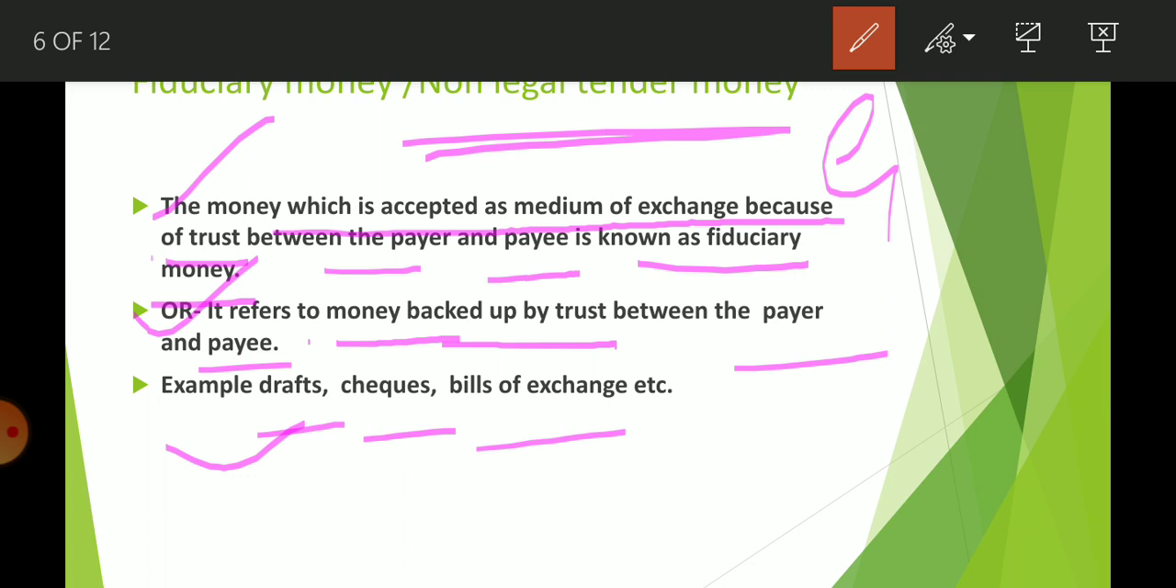So this is why it is written, it is backed by what? It is backed by trust between whom? Payer and payee. जिसको भी लेना और देना है वो ट्रस्ट के ऊपर है. If I want to take a check I will take it, otherwise I can deny, and there is no legal bindingness on me, I can deny. I can say, you make the payment in currency only, and he has to do that. So its examples are check, draft, bills of exchange.